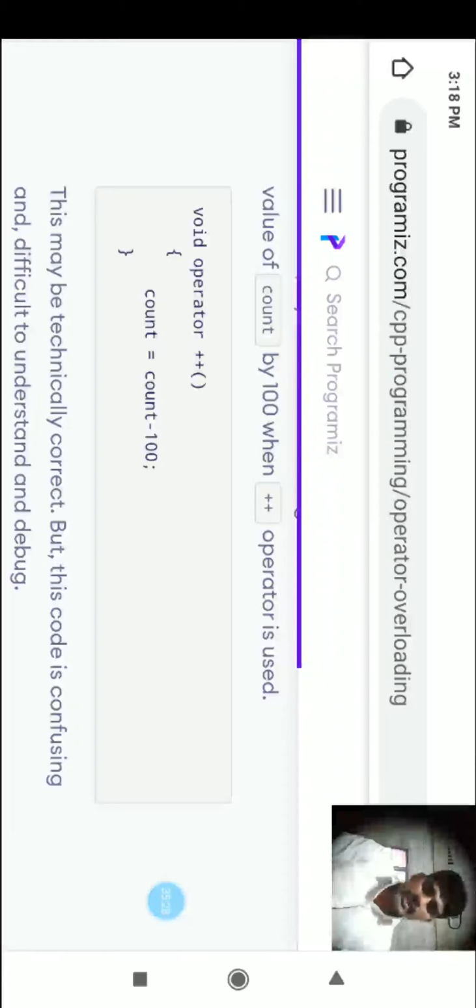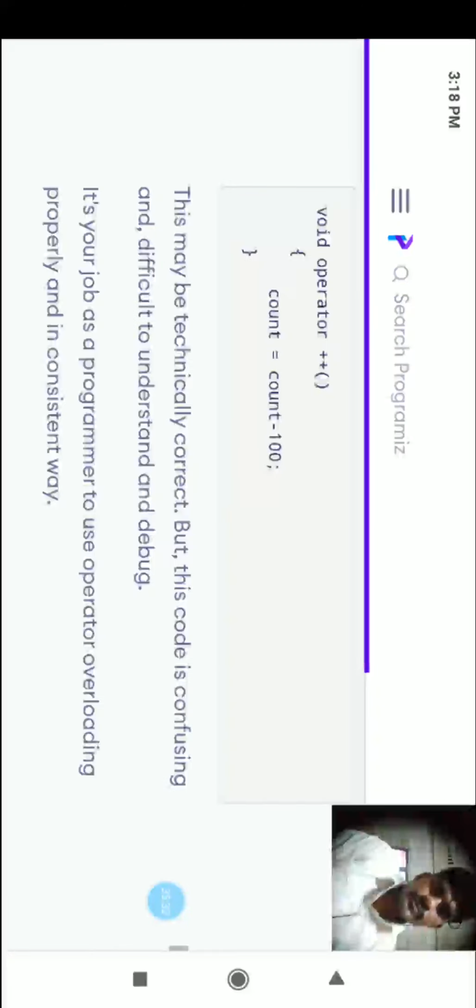This may be technically correct, but this code is confusing and difficult to understand and debug. It's your job as a programmer to use operator overloading in a proper and consistent way.